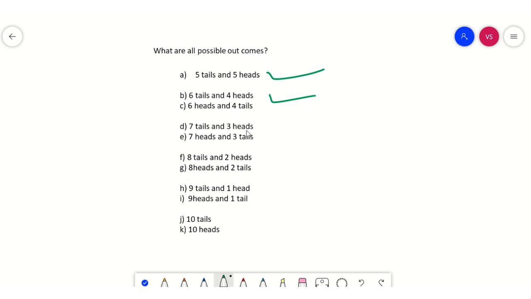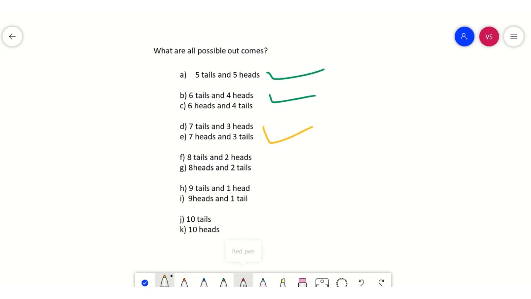Yes, this is a possibility for a fair coin, but still we start doubting the fairness of the coin, why 70% is tails or 70% is heads. 80% tails and 20% heads, or 8 tails and 2 heads, or 8 heads and 2 tails.